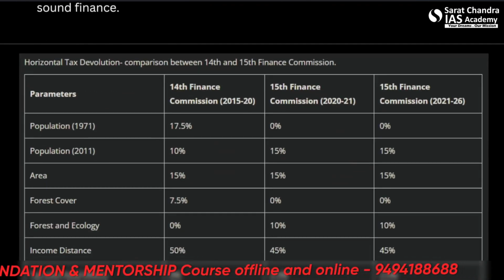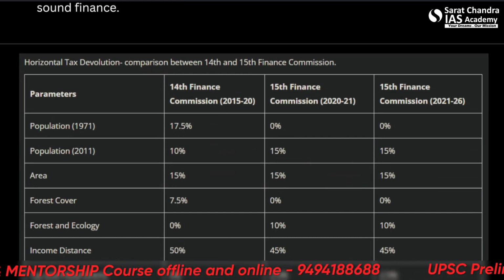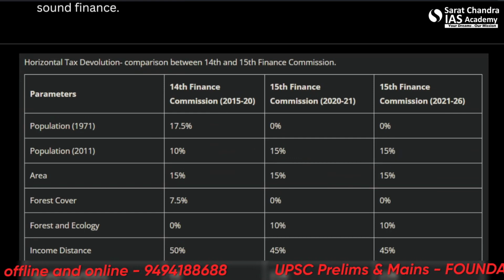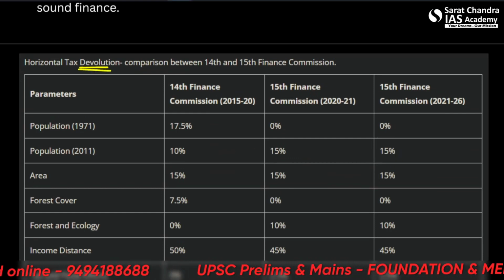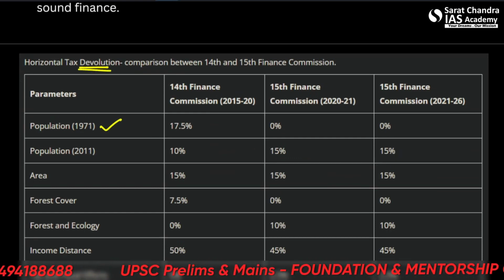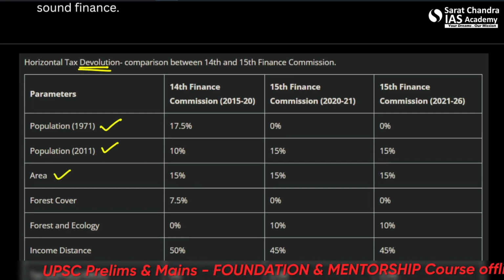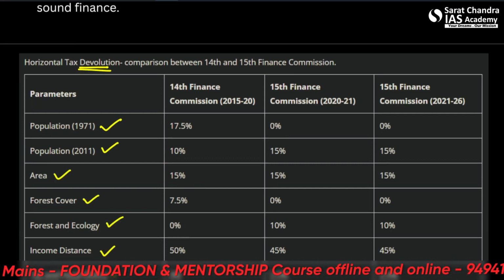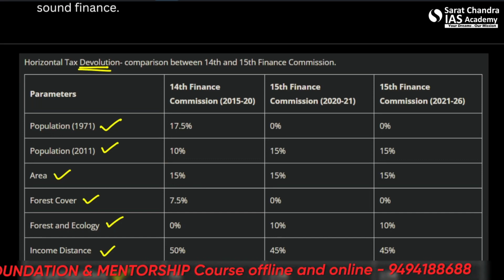So let's see the factors considered by the Finance Commission in considering the devolution. Population, yes. Area, forest cover, forest and ecology, income distance, tax and fiscal effort, and demographic performance.